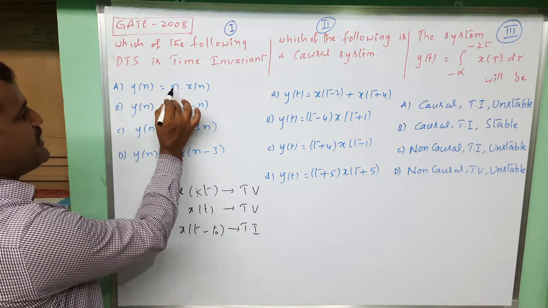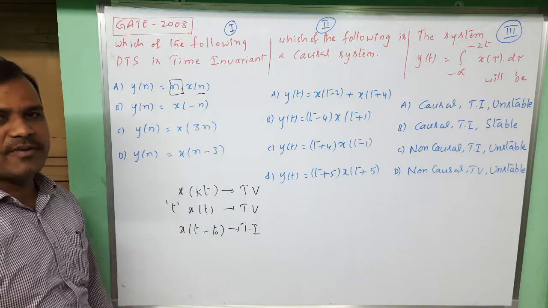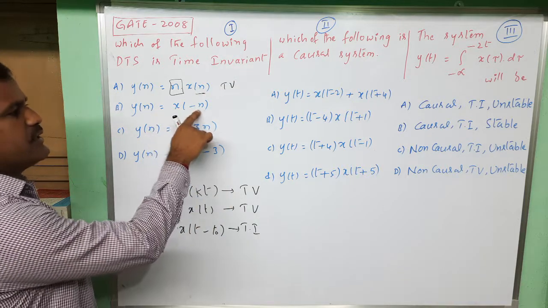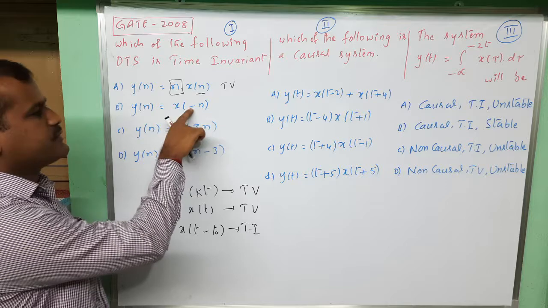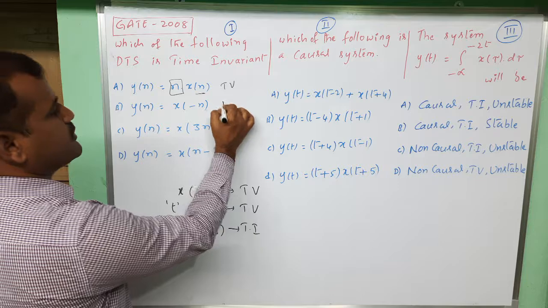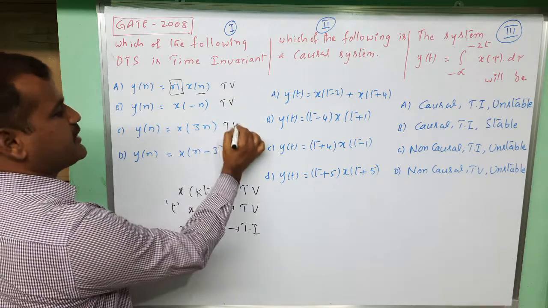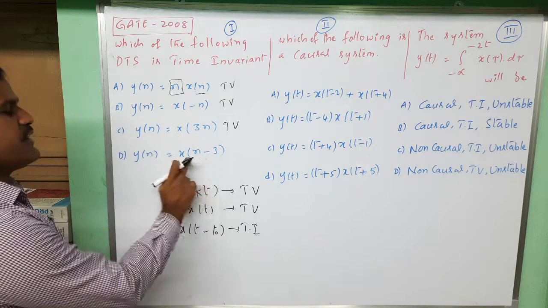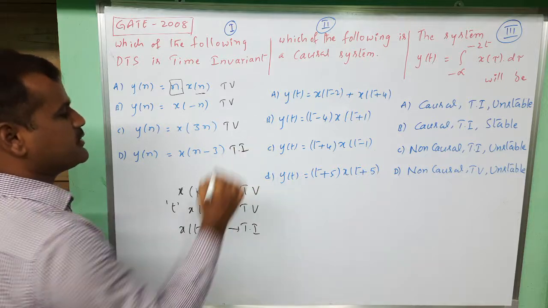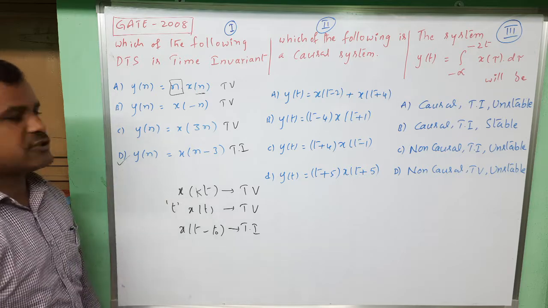Here y of n is n into x of n. So the input signal multiplied with some time dependent function means this is a time variant system. Similarly, the independent variable is scaled, minus 1 multiplied. That means scaling becomes a time variant system. Next, x of 3n. This is also a time variant system because of scaling. Here shifting is there. Shifting should be a time invariant system. We have verified already. So this is a time invariant system. So the correct option is D for the first question.